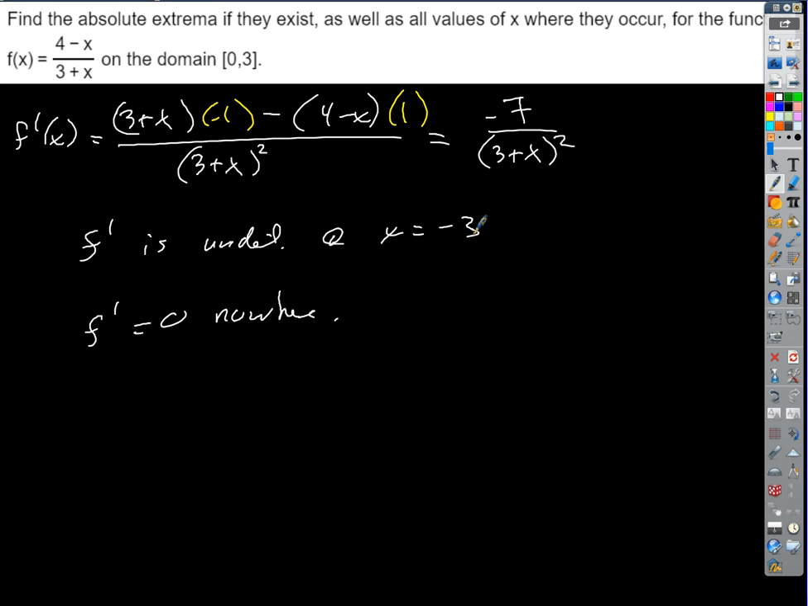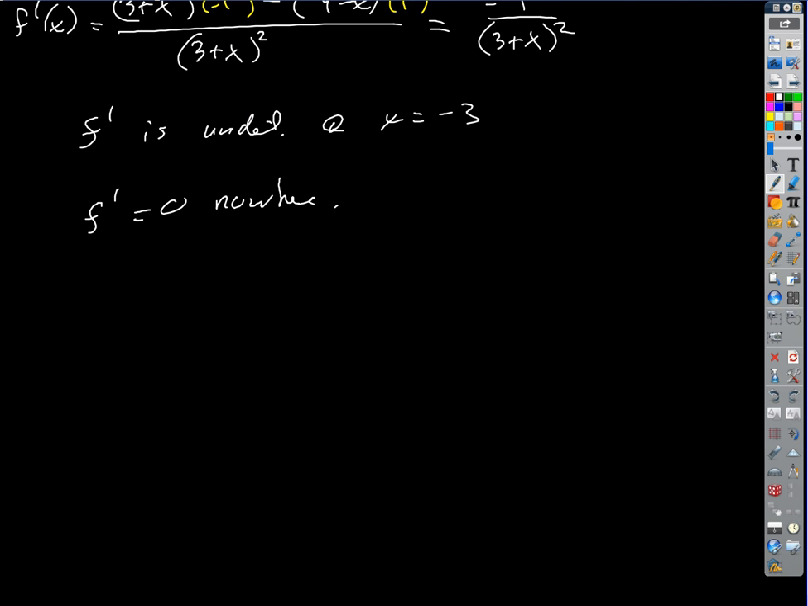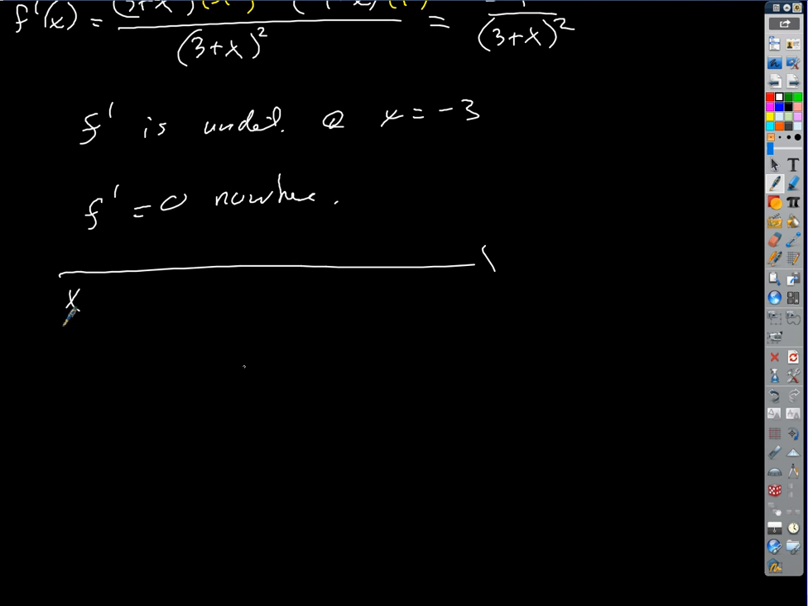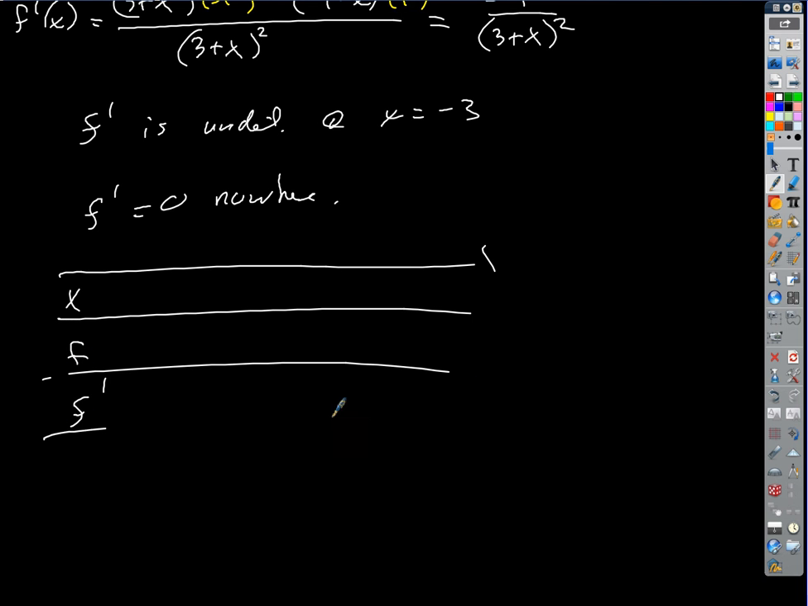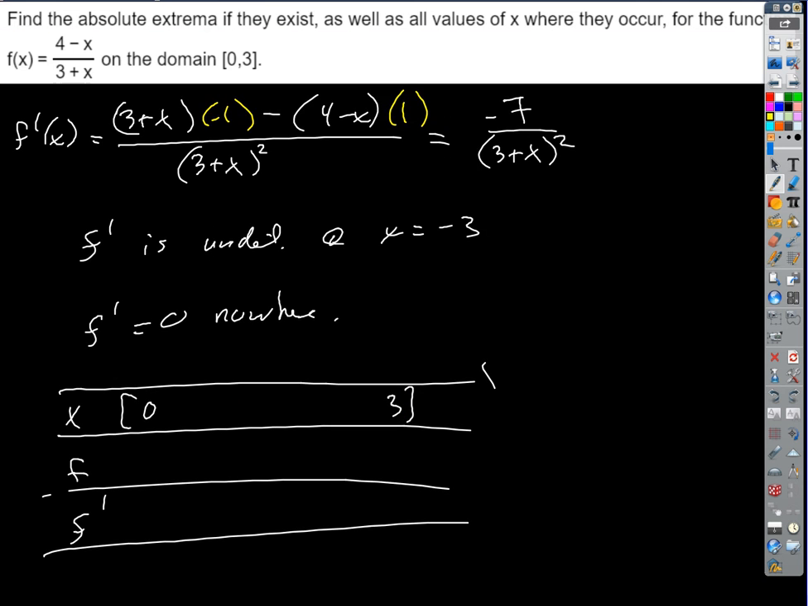All we've got to do now is just evaluate the function at the endpoints, and guaranteed, the absolute minimum and absolute maximum have to occur at the endpoints. Have to. Okay? And if we make our little table, it was 0 and 3, right? So what's the value of our function at 0? 4/3? Yeah. Okay.